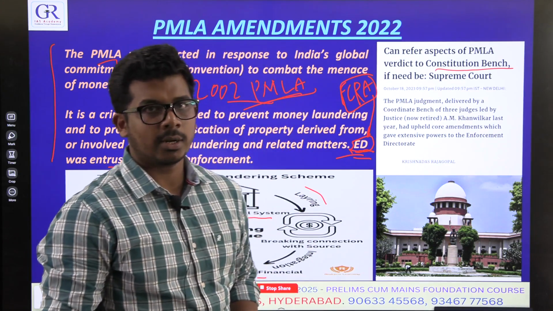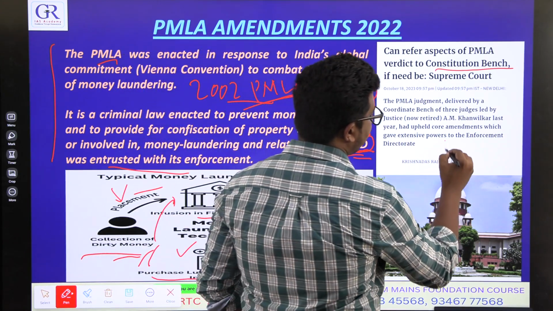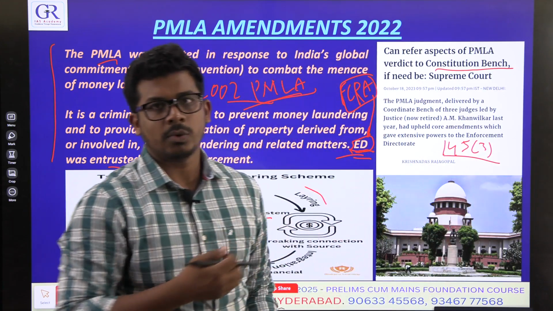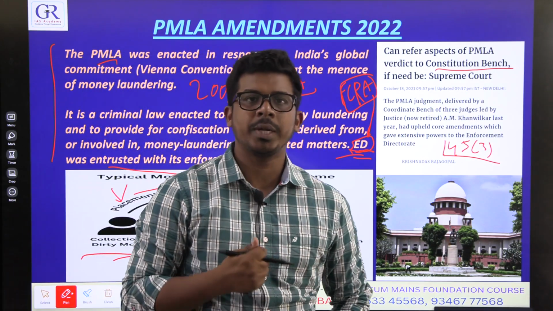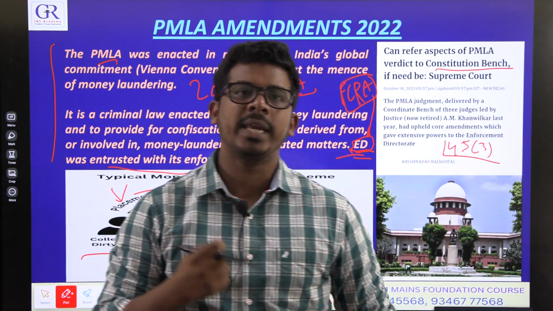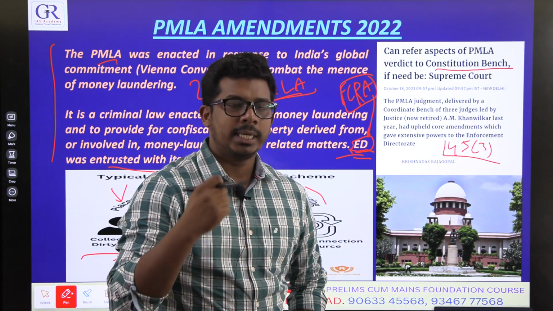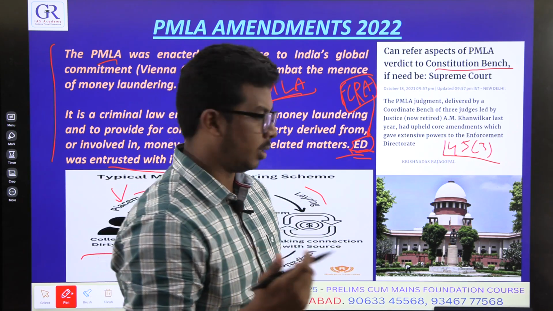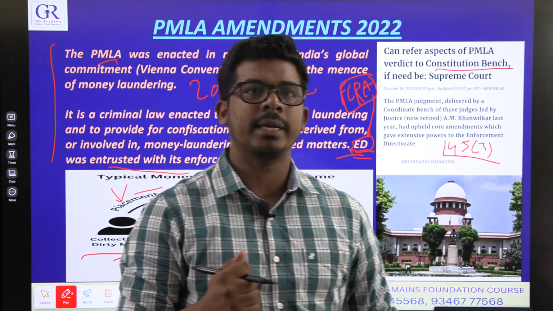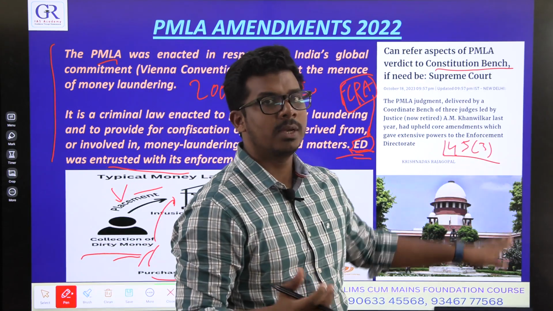I hope you know what a constitutional bench is. A constitutional bench is formed under Article 145(3), rules of the court. Under Article 145(3), the Supreme Court can form a special bench called a constitutional bench if a matter is very important and linked to the constitution. If a question is of high constitutional importance, the Supreme Court can form a constitutional bench, which will have